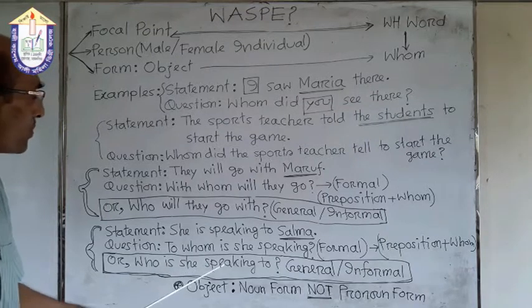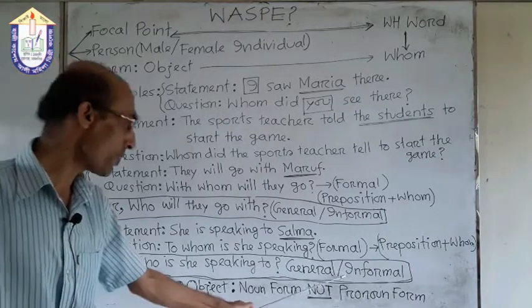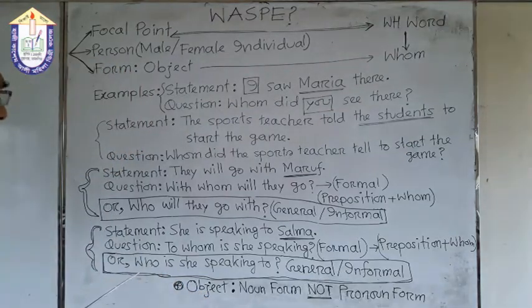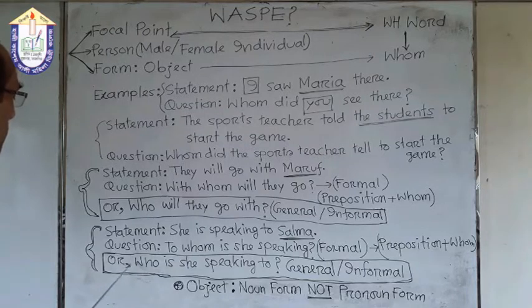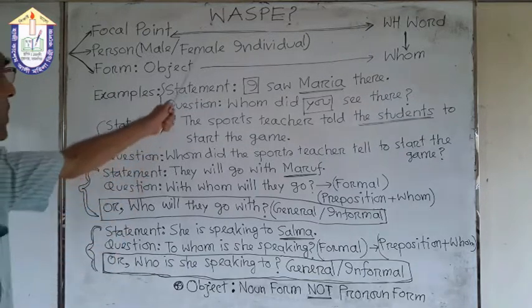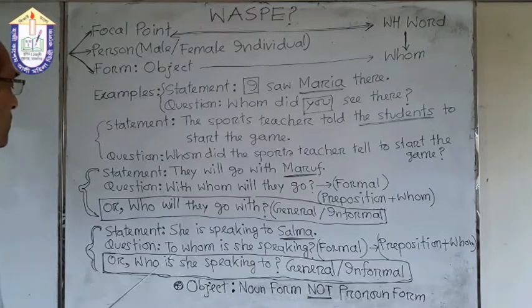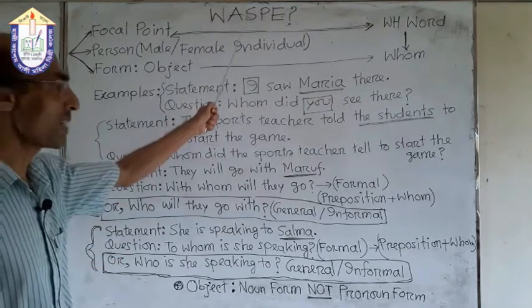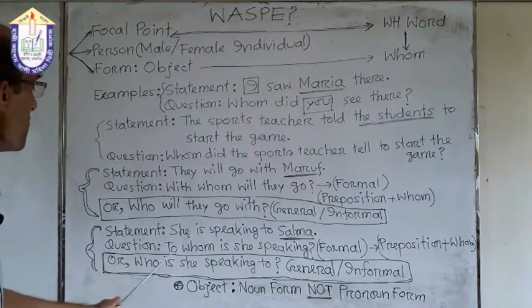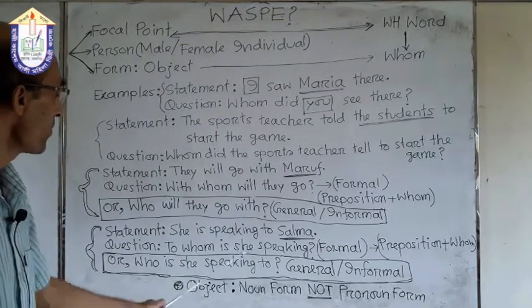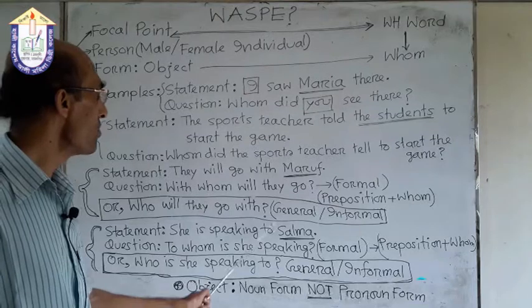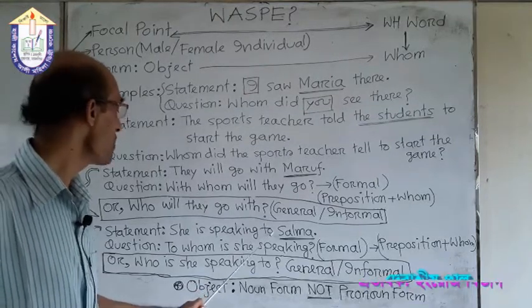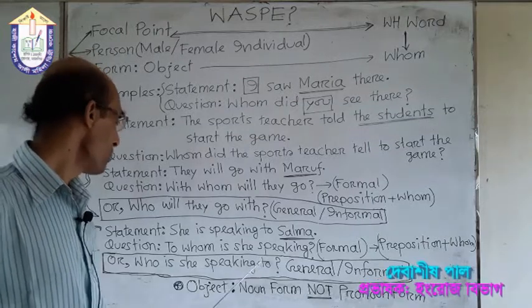The alternative answer is: who is she speaking to? This is general or informal style. How is it possible? We have earlier told that in this type of sentence we can also use who. So we have used the WH word who, and next the auxiliary verb is, and next the subject, she, and the principal verb is speaking. The rest of the words are the extension to. Here to is an extension and also a preposition, and at the end we have used the question mark to make a question.